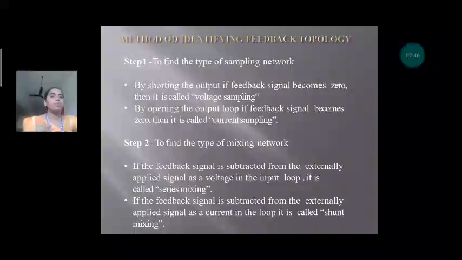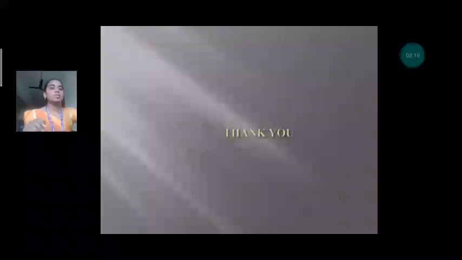We have to find first the sampling network and second the mixing network. When the feedback signal is subtracted from the externally applied signal in the input loop, it is called series mixing. When the feedback signal is subtracted from the externally applied signal as a current in the loop, it is called shunt mixing.